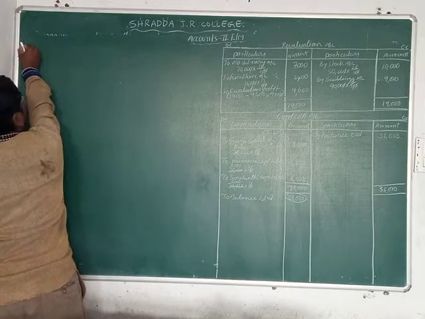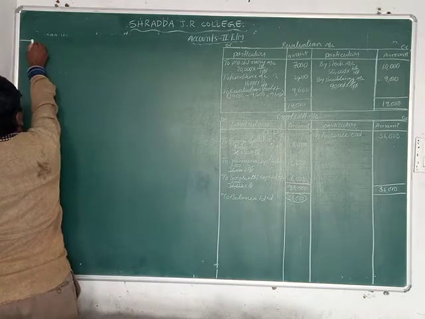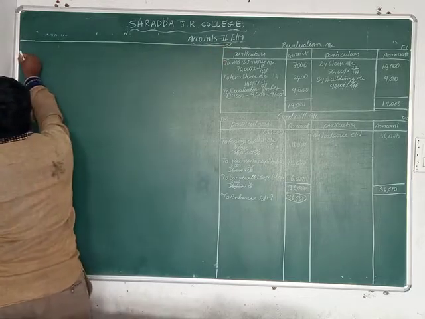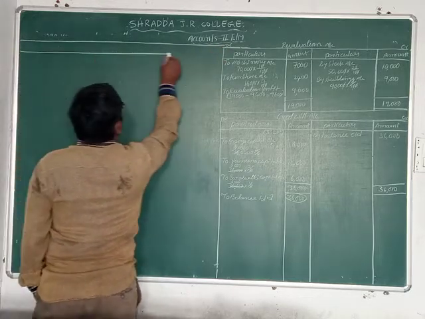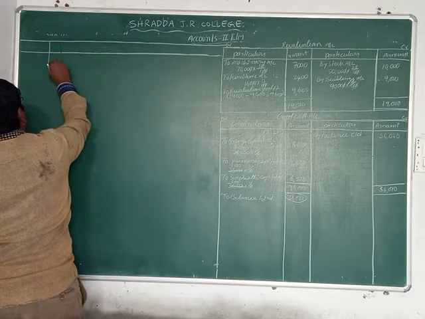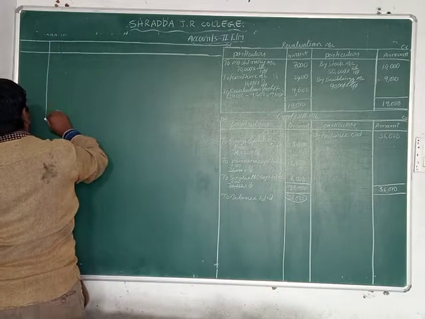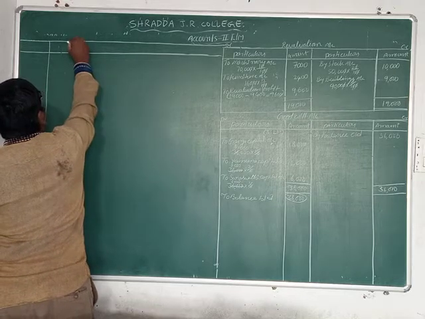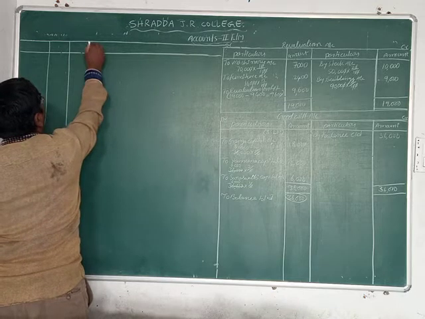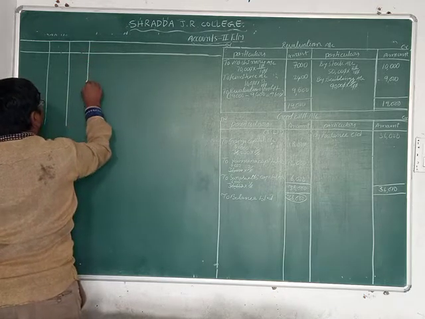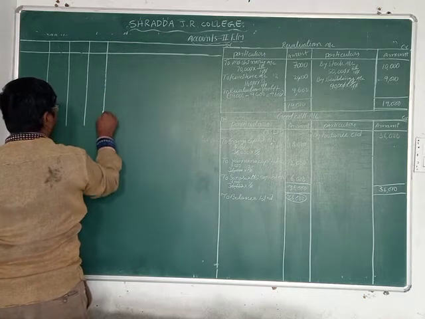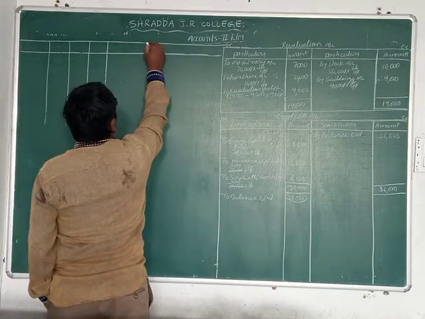Now we will take the partners capital account. Here are the particulars: Ganga, Yamuna, Saraswati.